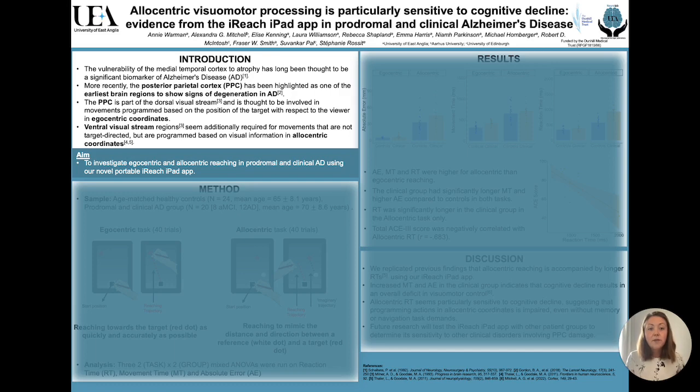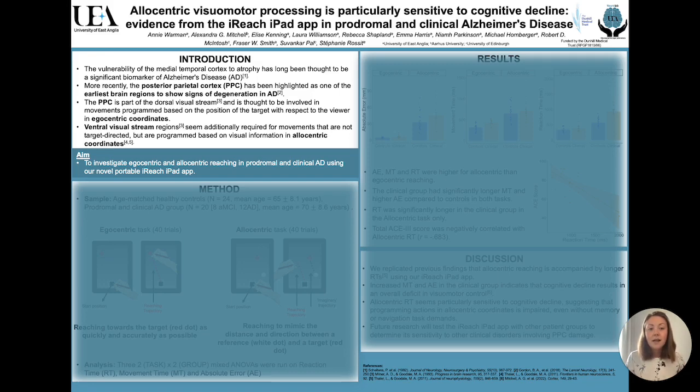This area is part of the dorsal visual stream, which is thought to be involved in target-directed or egocentric movements, for example, when we reach to grasp a mug. The ventral visual stream, on the other hand, which projects to the temporal lobe, is thought to be additionally recruited for movements that are not target-directed and rather based on the relationship between objects in a scene in allocentric coordinates, for example, drawing and copying.